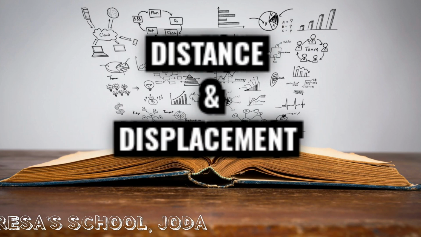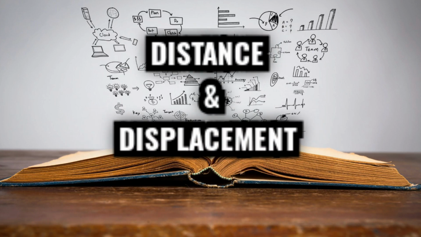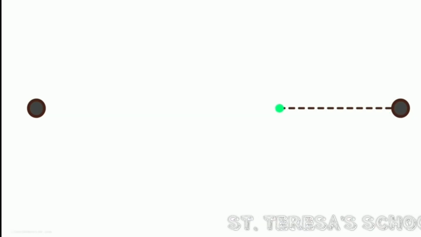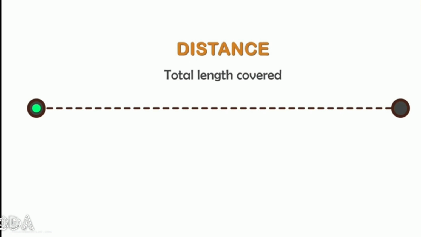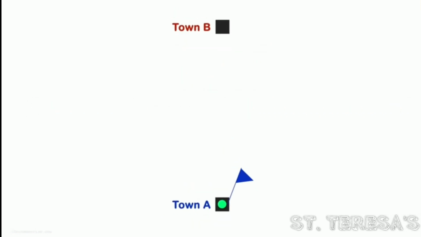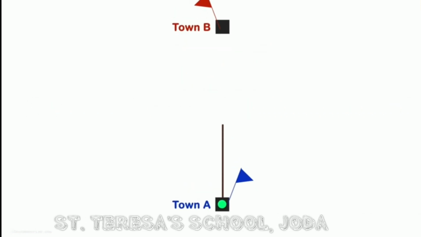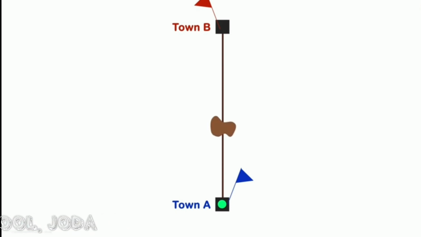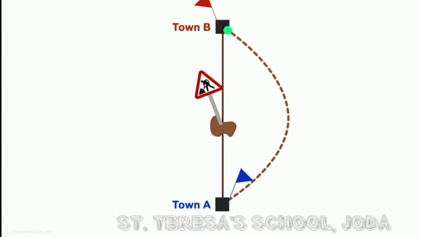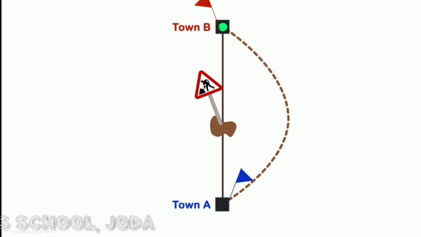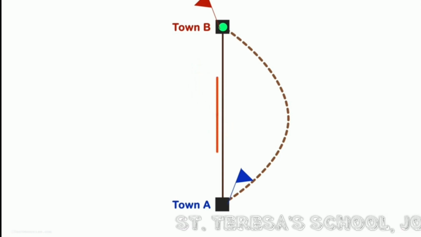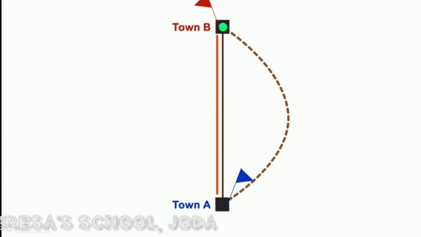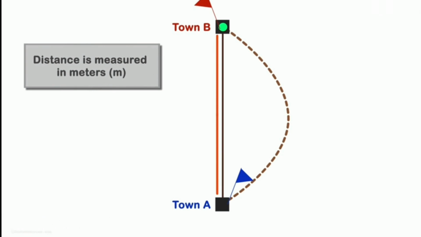Now let us see about distance and displacement. When you move from one place to another, the measure of the total length we cover is called the distance. So you have to travel to town B and the best route is straight up north. But because of road works along the way, we have to take a detour and the distance covered would be something like this. Now, when the road works are completed, the distance to be covered would be something like this. Distance is measured in meters and denoted as lowercase m.